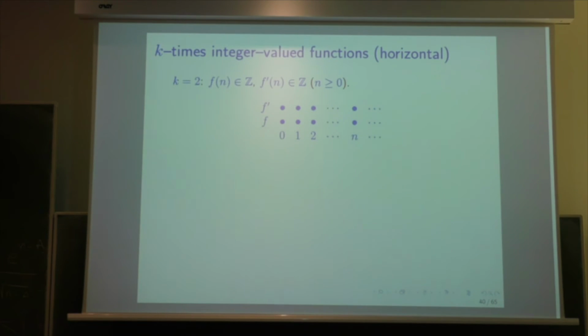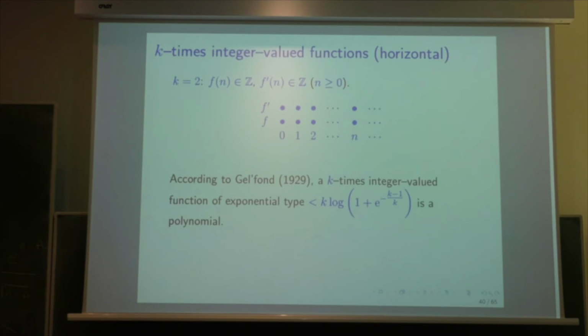You take the values and the derivative. And Gelfond studied that, and the result is that a k times integer valued function of exponential type less than k times logarithm is a polynomial. So you see the condition is just on the type. The order is still 1, but it is the exponential type. So this is the result for k times integer valued function.